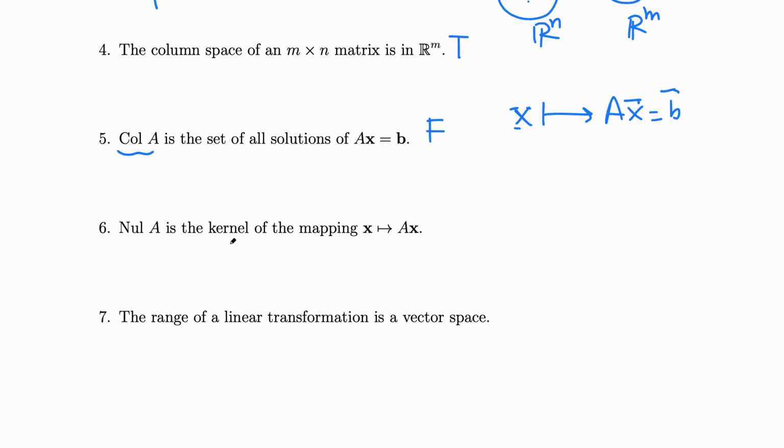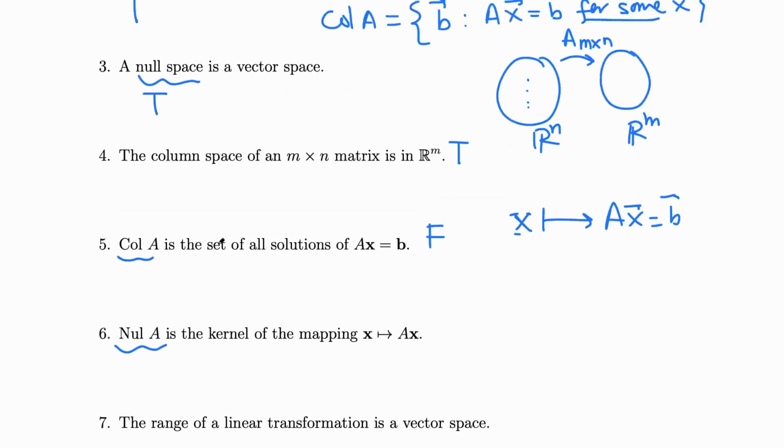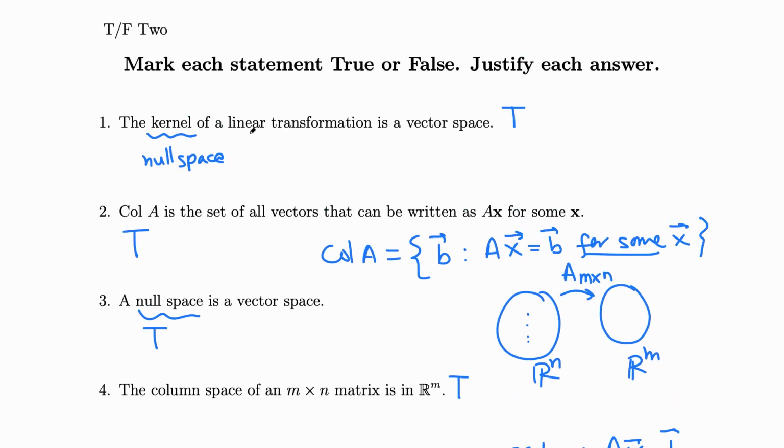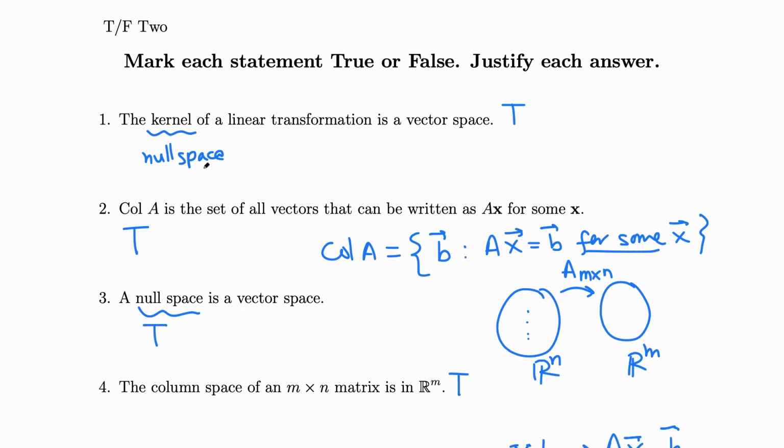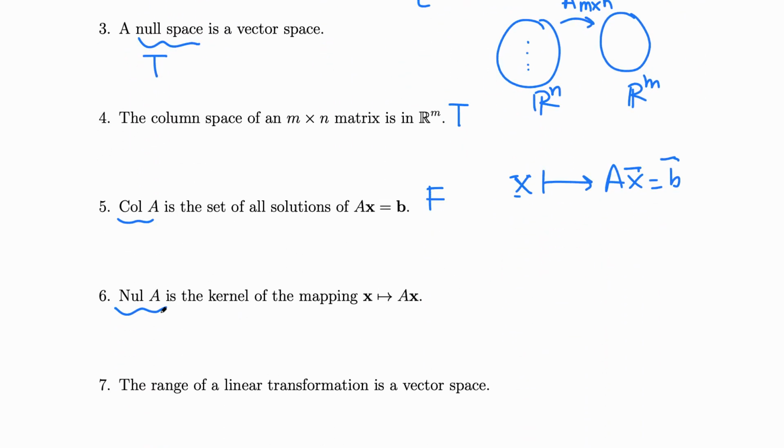Null A is a kernel of the mapping. Yeah, when we write in these terms of mapping A in terms of a matrix, then we call it Null A. And if you look at here, when we talk about a linear transformation, the same null space is the kernel, just a different name, and that's true. It's the kernel or Null A, about the same, just different names, because it involves a mapping with a matrix. And if we say linear transformation, then we would say kernel for the same thing.